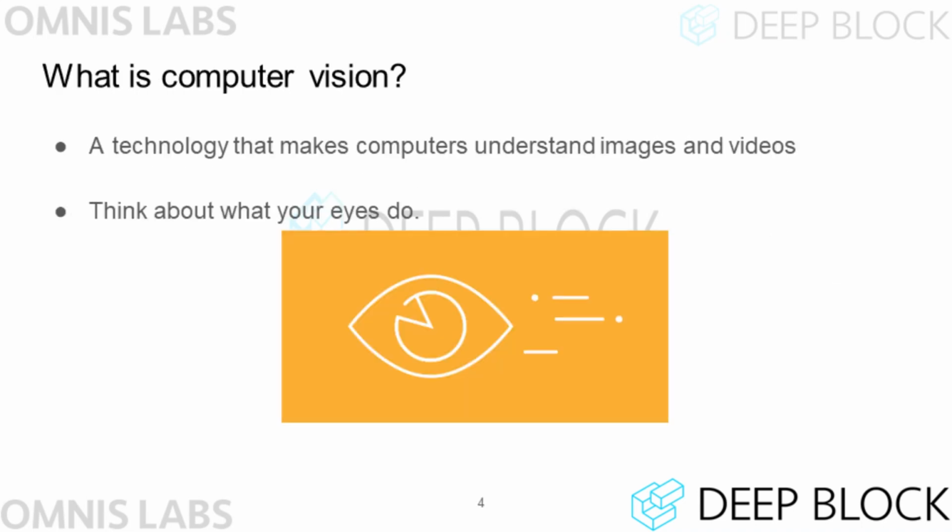Now, let's talk about what computer vision is. Computer vision is the technology of extracting information or deriving meaning from an image or a video. Simply put, computer vision is a technology that mimics the functions of the human eye.